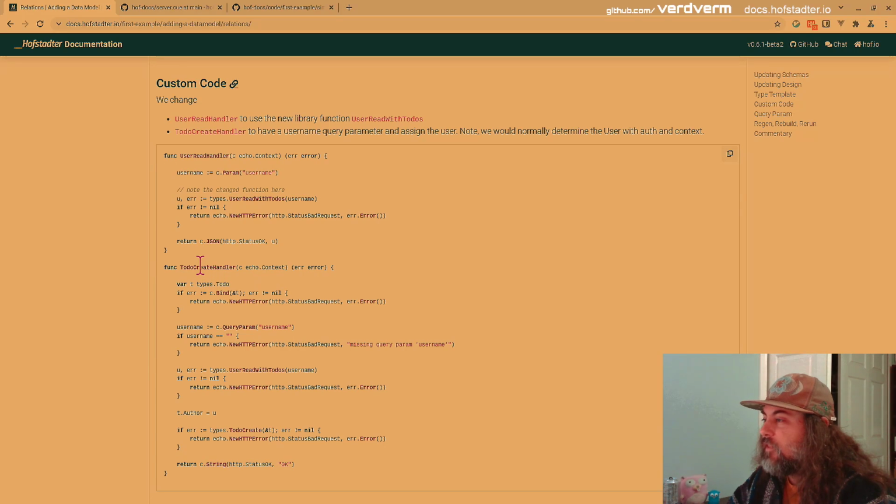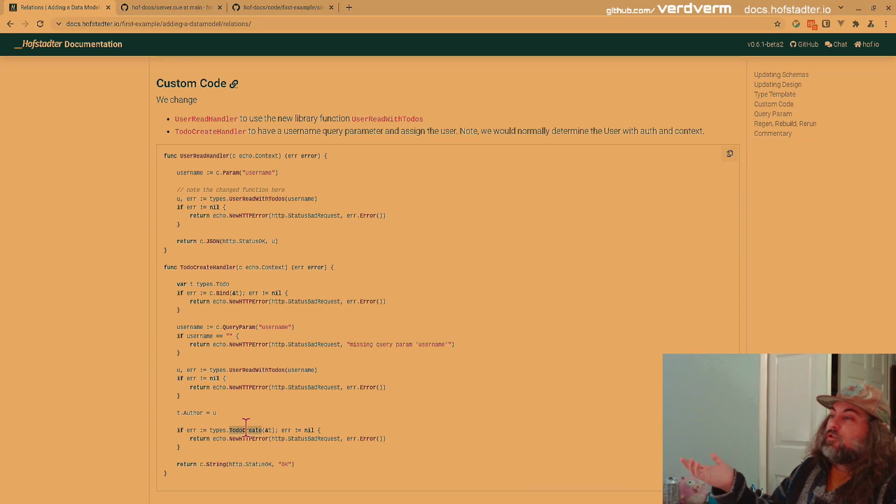What we're going to do is deal with adding the user on the to-do create handler, because that's where we have the context. We're going to add a query param for username. So we're going to get this to-do in the body, and we're going to get a query name that's a parameter. And this should just be user read. We can get rid of that. But we would essentially just look up the user just like we do in the user read handler. It's essentially the same thing. And then we would set the author to that user we found and then just create the to-do. And then the to-do get handler doesn't have to change at all.